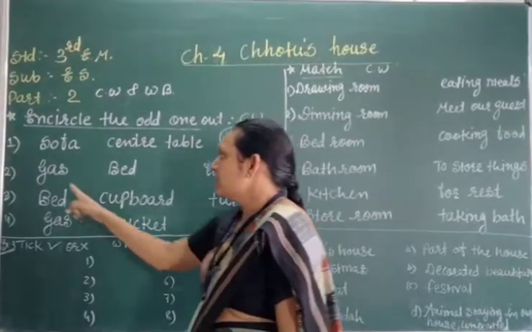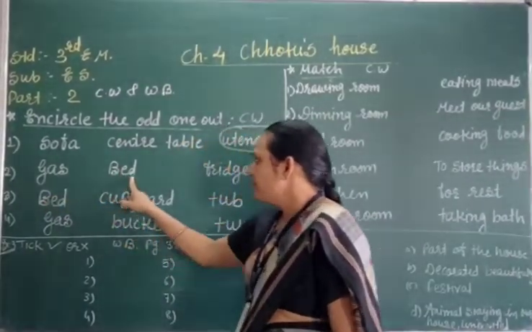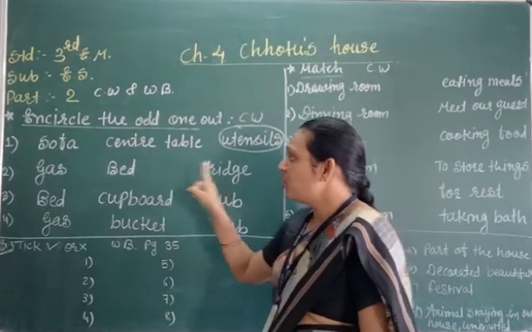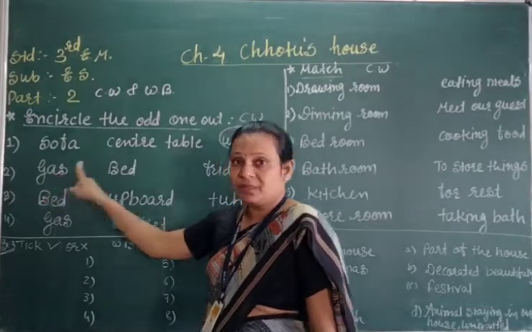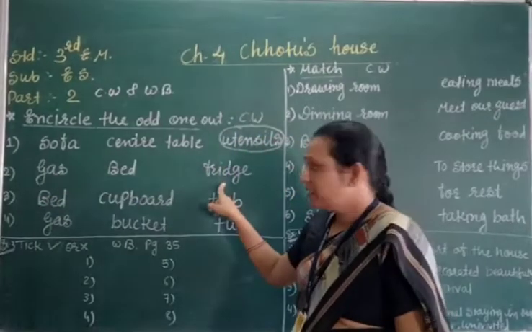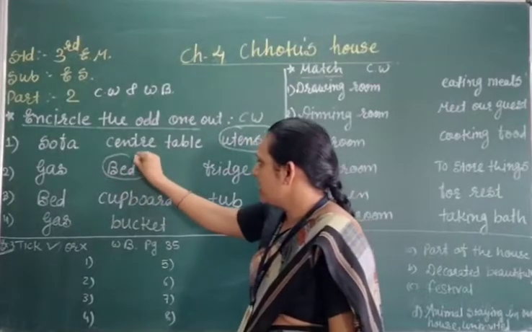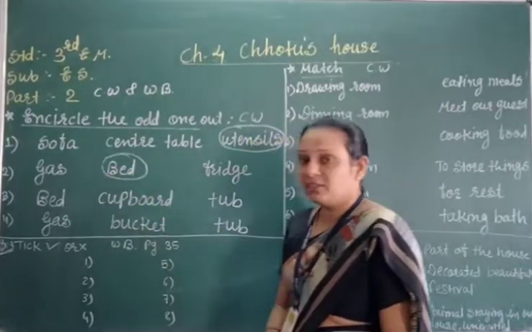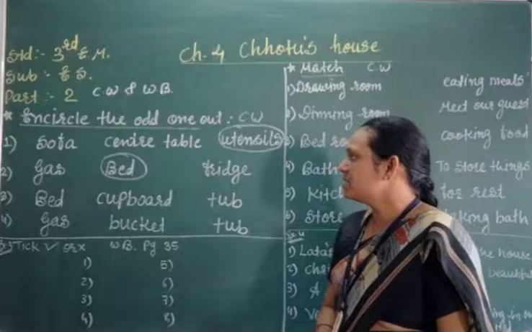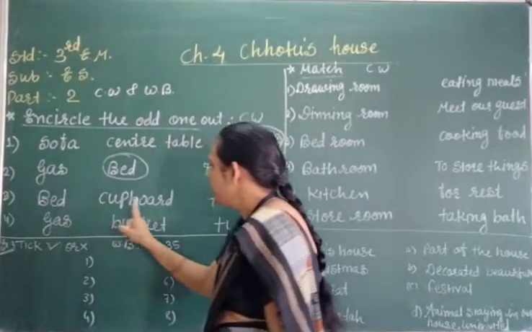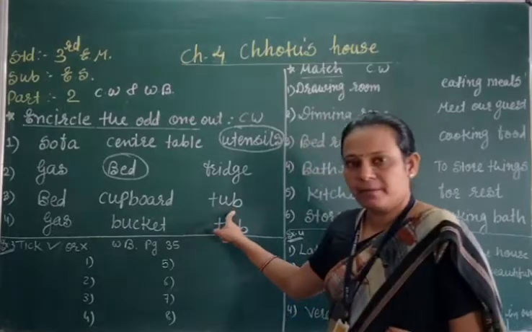Okay. Second number, gas, bed, fridge. Right, students? So this one is the gadget. This one also gadget, and this one is the rest thing. Okay. Rest करते हो ना, bed. This one is the odd one. Now third, bed, cupboard, and tub.